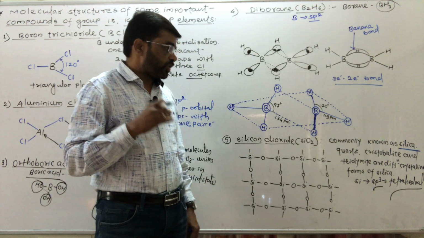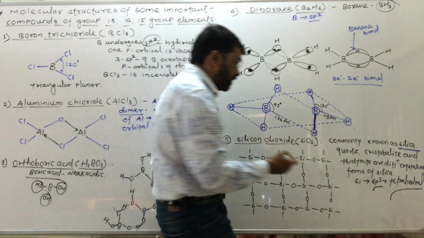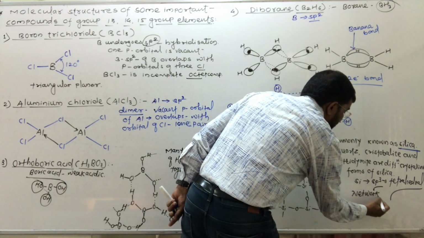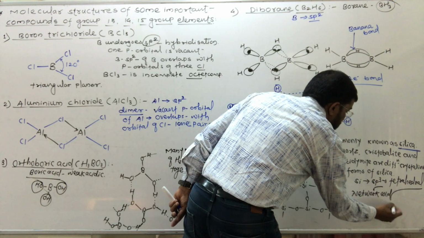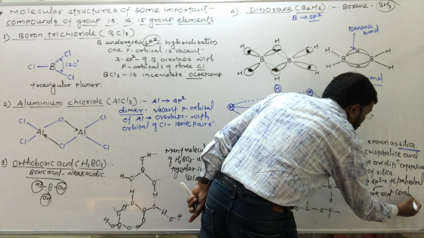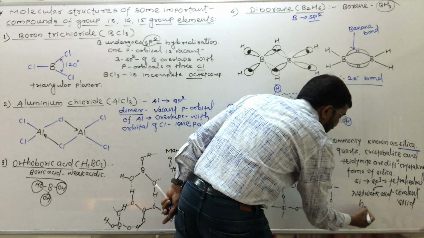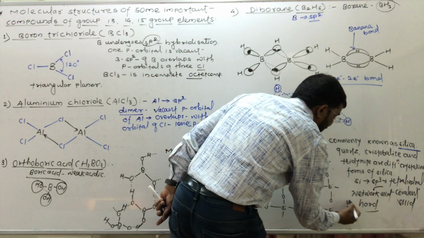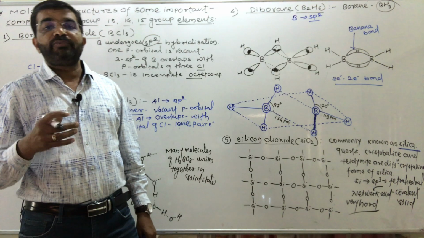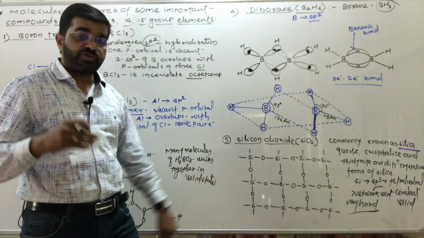One more point you have to remember is that it forms a network solid. It is a network solid, or covalent solid. This is a covalent solid and it is very hard. It has a very high melting point. That is the structure. You see, first of all, the structure.